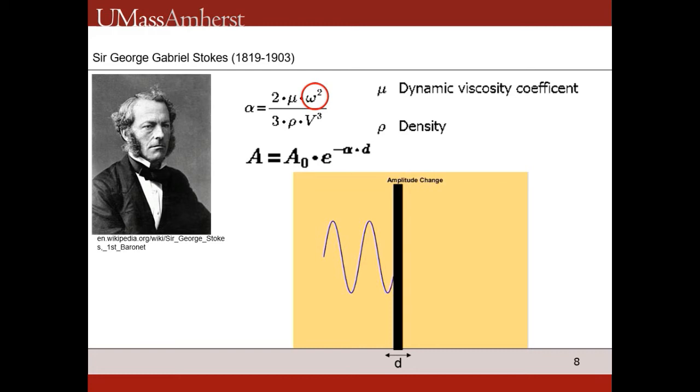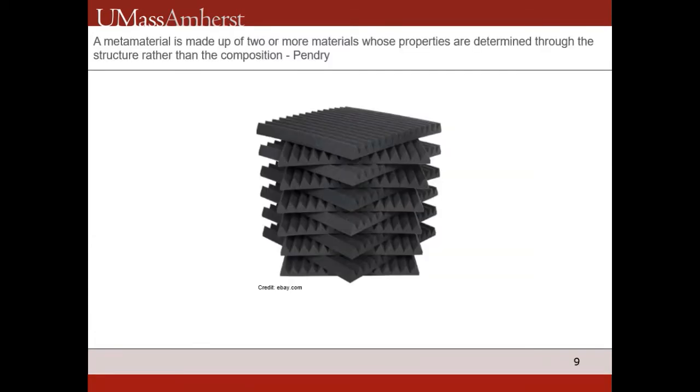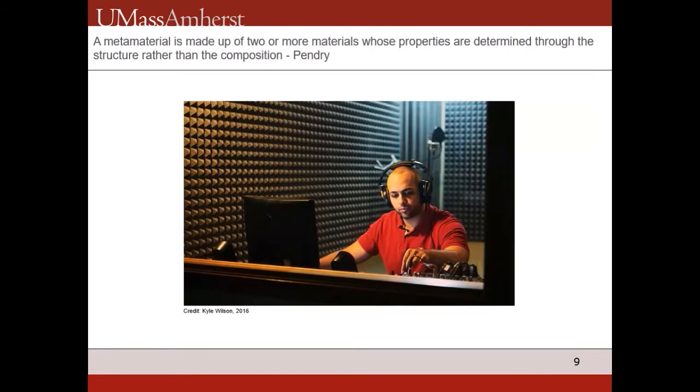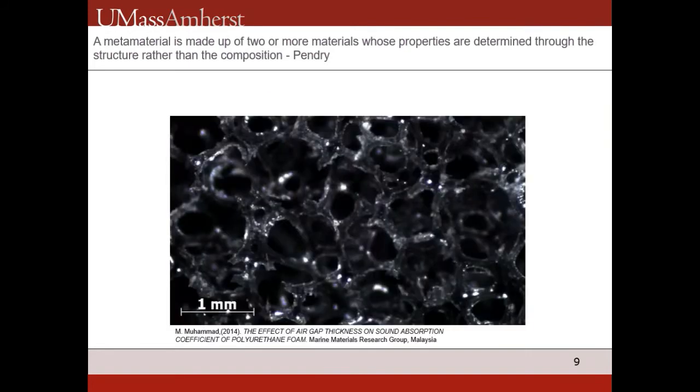In order to have a thinner material, or a smaller d, you will need a larger alpha to get a small amplitude. The transmitted wave with a smaller amplitude means that energy was absorbed or reflected by the material. Foams are used to absorb sound because of their low density and high elasticity. You see them in studio rooms all the time. These combine two mediums, the polymer and air. However, thick foams are needed and still do not provide efficient sound absorption.